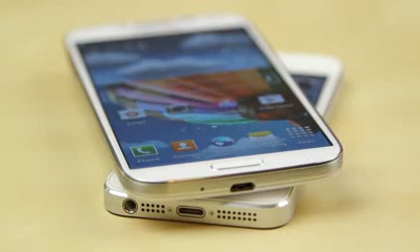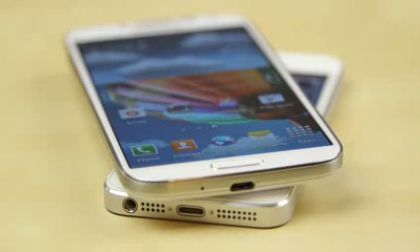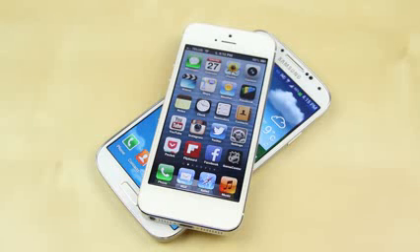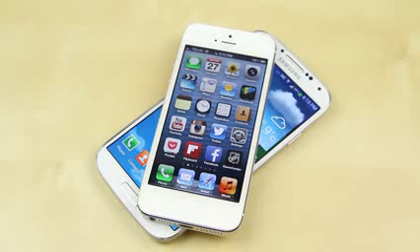Taking a look at the connectivity of these two devices, the Samsung Galaxy S4 uses a standard micro USB for charge and sync, while the iPhone 5 uses Apple's new proprietary Lightning dock connector. Both these devices are available in 16, 32, and 64GB configurations. However, the Samsung Galaxy S4 is expandable via micro SD by up to 64GB.